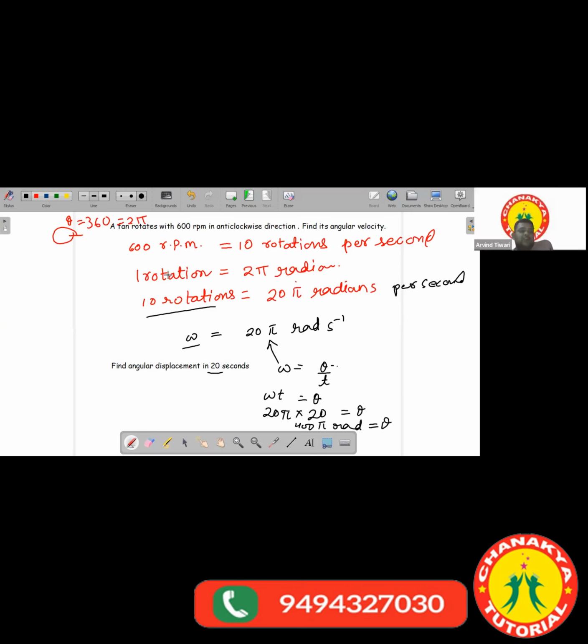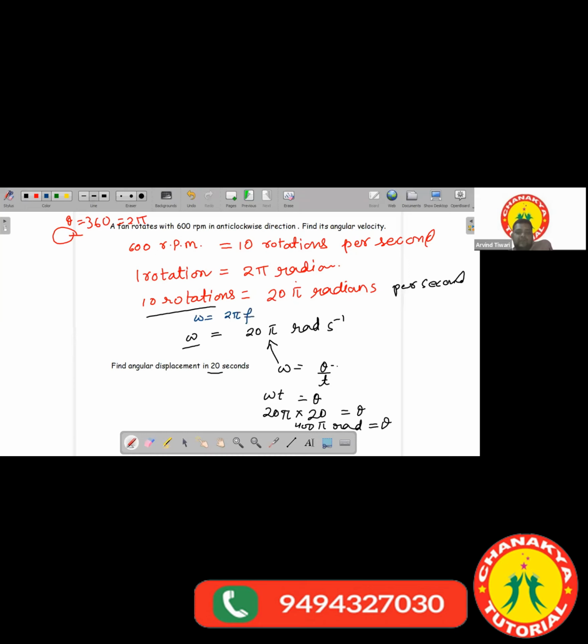Now a shortcut for this previous one. For the previous question, there is a shortcut that I'm giving you. You can use the formula omega equals 2 pi f.